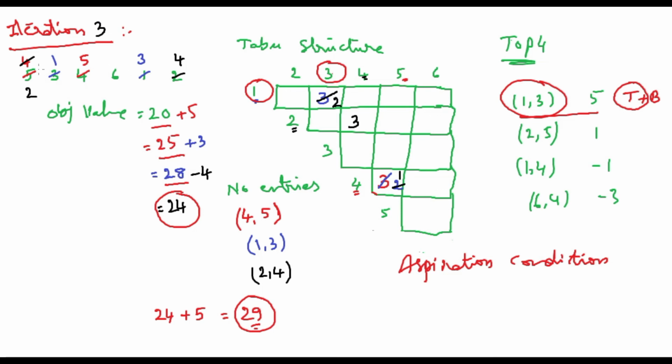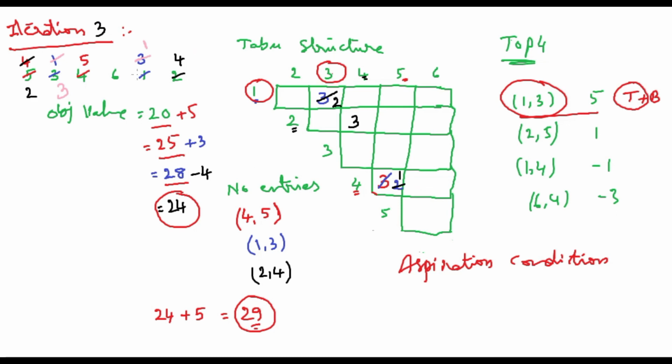So the first job is 2, and for the second job, 1 comma 3 is shifted. So this will be 3 only, and this will be 1 now. So the second job is 3, the third job is 5, the fourth job is 6, the next job is 1, and then the next job is 4. Please don't cut these things. For explanation purposes I am doing it like this. For each and every iteration you have to write fresh numbers like this.